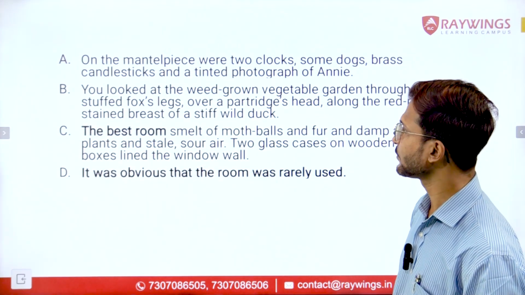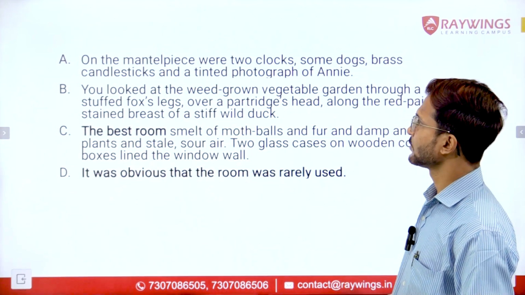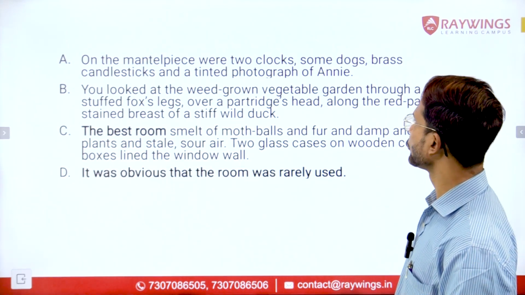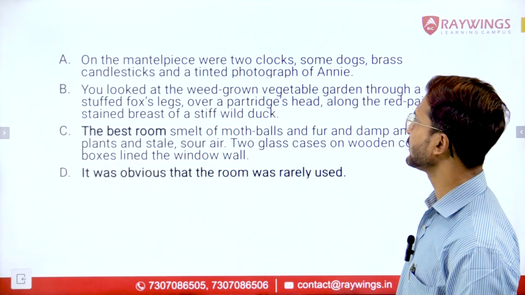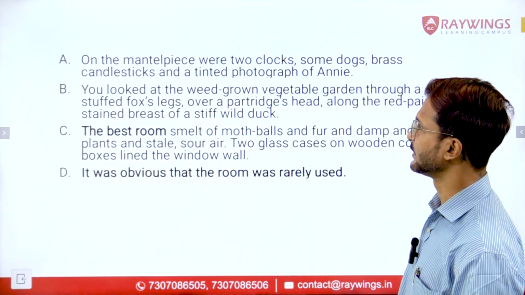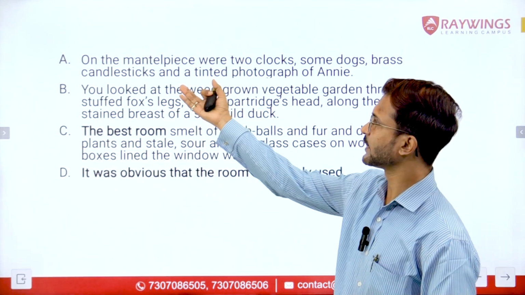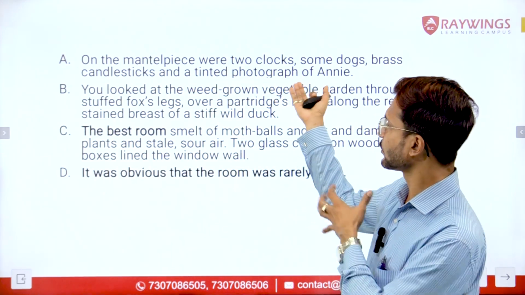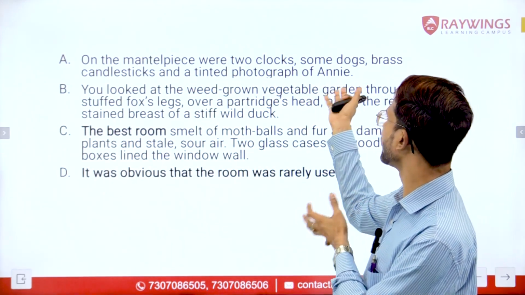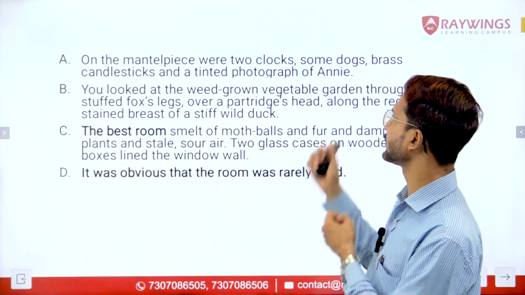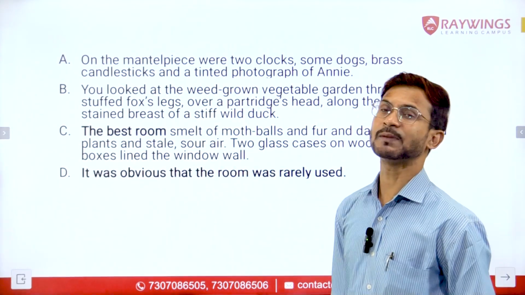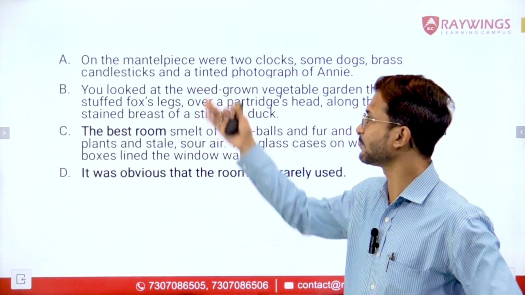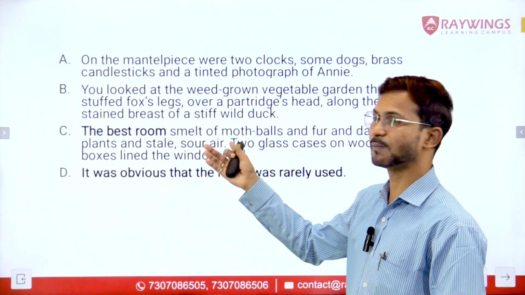The question says, on the mantelpiece were two clocks, some dogs, brass candlesticks, and a tinted photograph of Annie. Right? It's talking about some area, a mantelpiece. What was kept? The two clocks were kept, some dogs, brass candlesticks, and a tinted photograph of Annie was kept there. Right? Now, where was this mantelpiece? That hasn't been defined yet. That means this cannot be the opening statement.